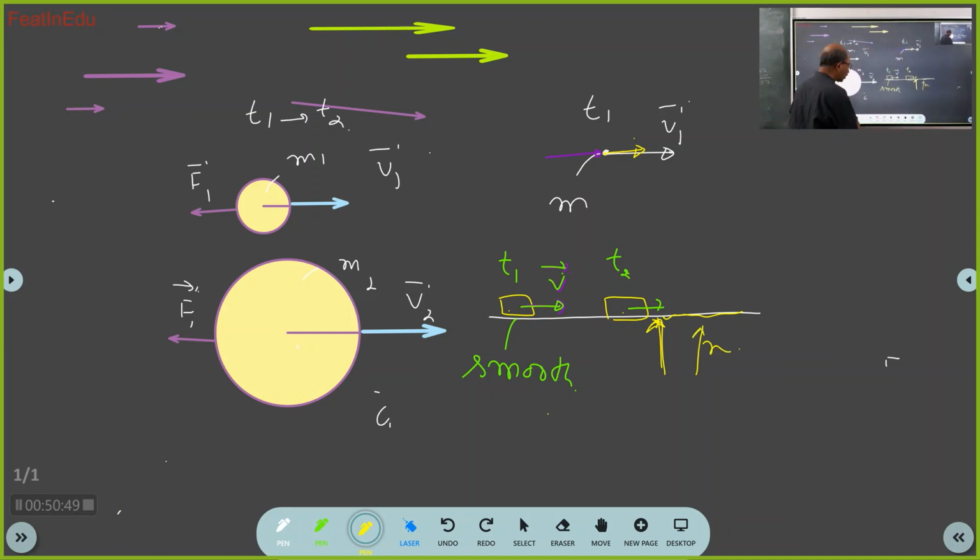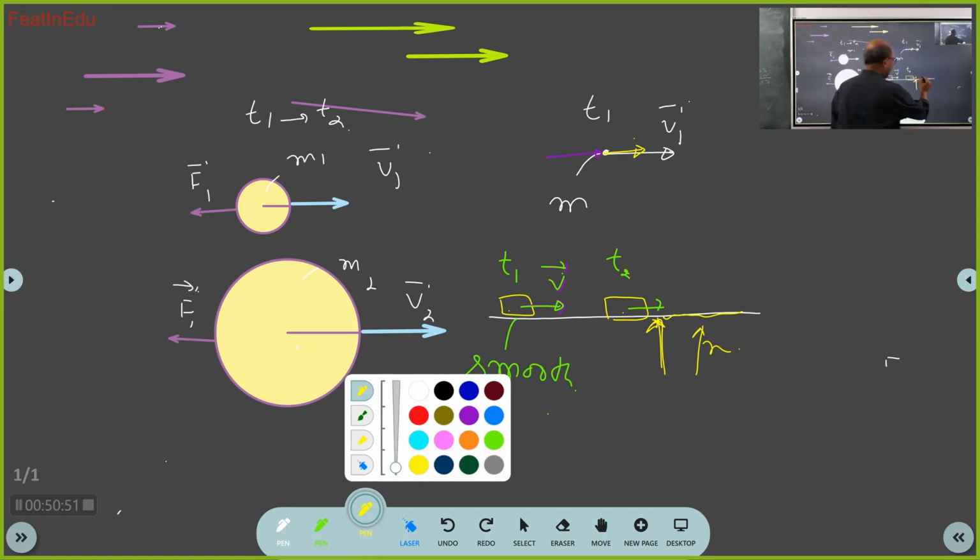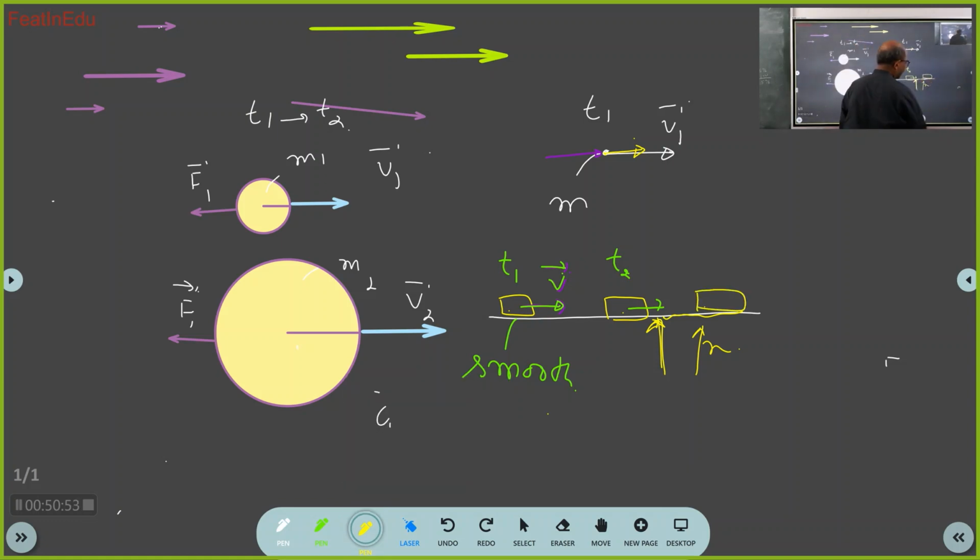Okay, then if I show you the striker here at this point, at time t3, what are the vectors you will show? So you will show the velocity. Here it is v1 bar, then here v2 bar.